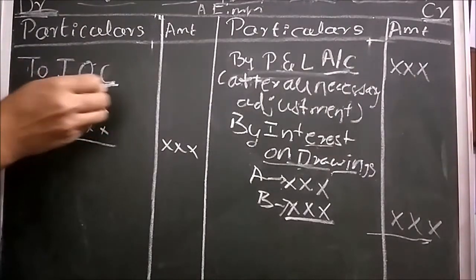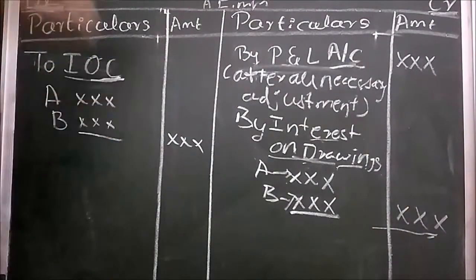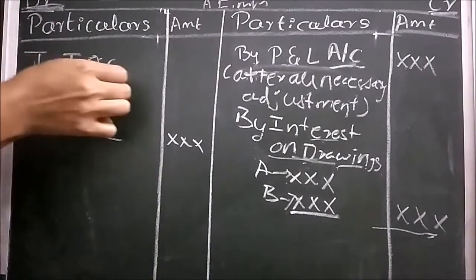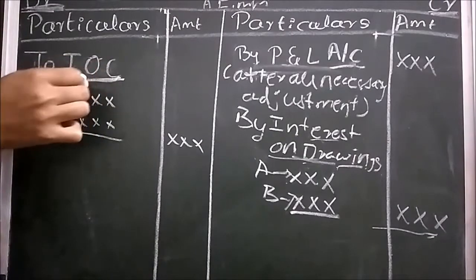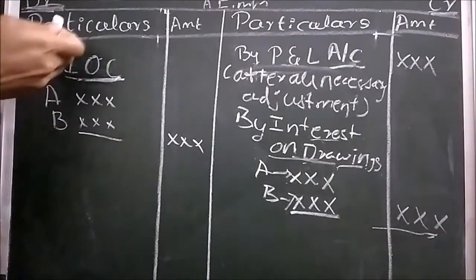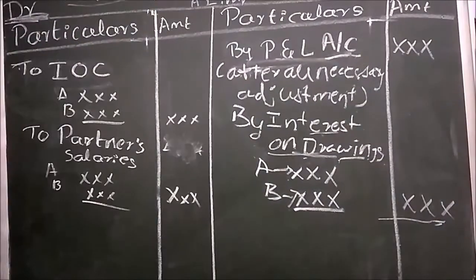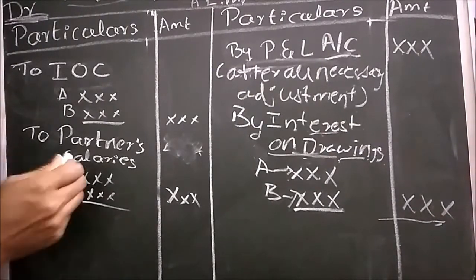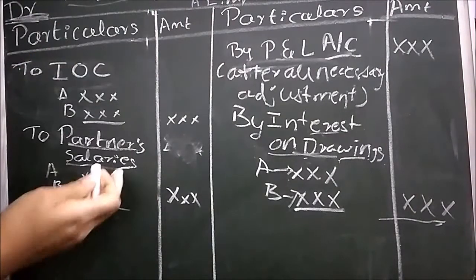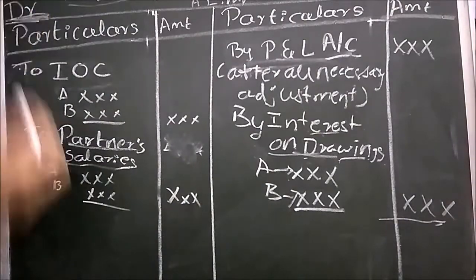Interest on capital is a loss for the company. How? For the partner's capital, the firm is giving interest. That's why it is a loss for the company, so that is coming on the debit side. Giving salaries to the partners from the firm is also an expense for the company, so that is on the debit side.